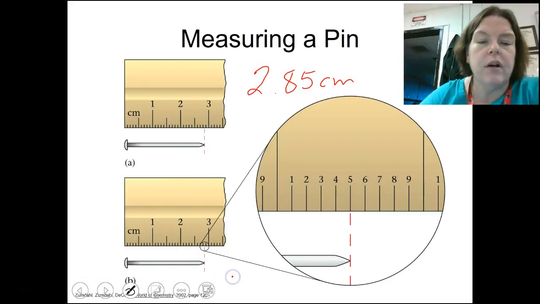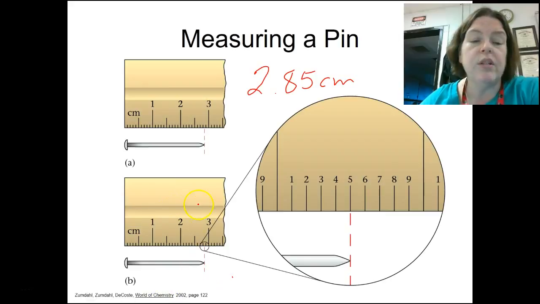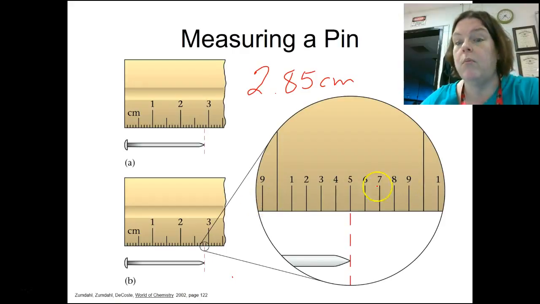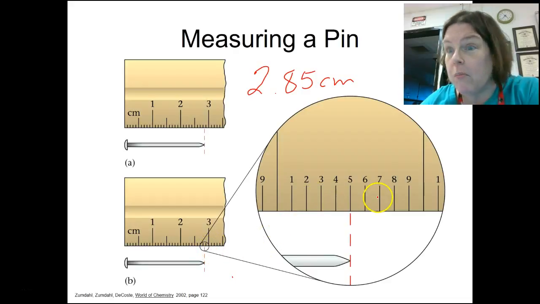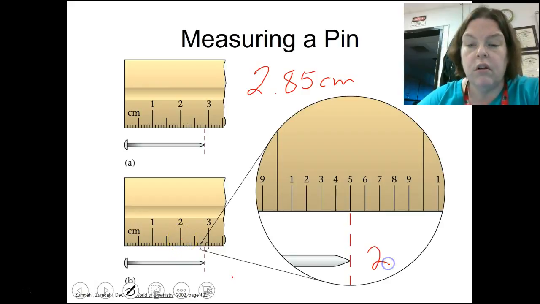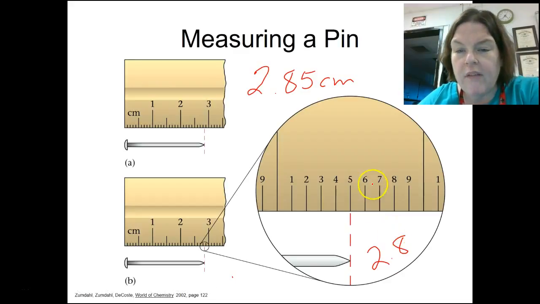If I look at the next one, I see something a little different. I see a very similar thing, but this time, right here between the 8th and 9th mark, I see more marks. So this is somewhat like a caliper, what a caliper would look like. We have marks within marks within marks, and we can do that if we can see them. So this is magnifying that, oh, there are marks there. So we're definitely sure of the 2. We're definitely sure of the 8 still. But now we have another mark. We see the 5. So we see that the tip of that pin is right there. So we can say 5 is certain.